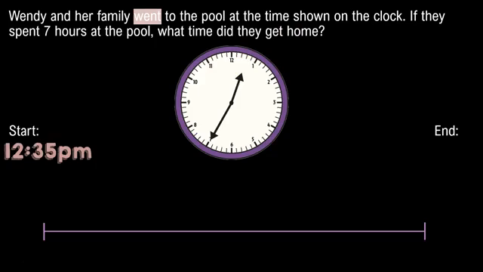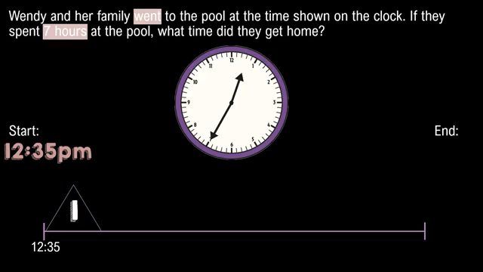Now, I don't know what time they got back from the pool. That's what the question is asking. But I do know that they spent 7 hours there. Since I know they spent 7 hours there, on my number line, I should draw 7 mountains. We're going to start at 12:35, since that is the time they went to the pool.